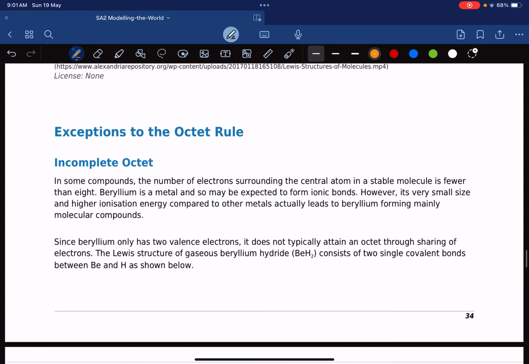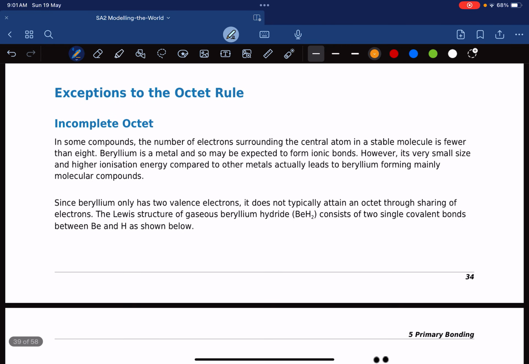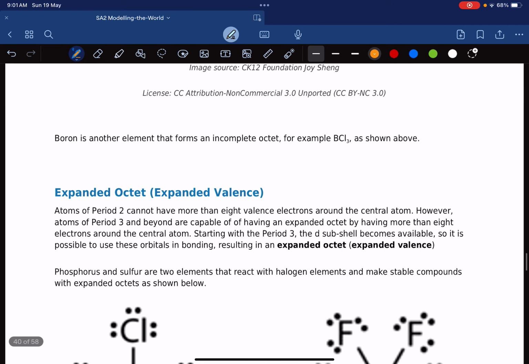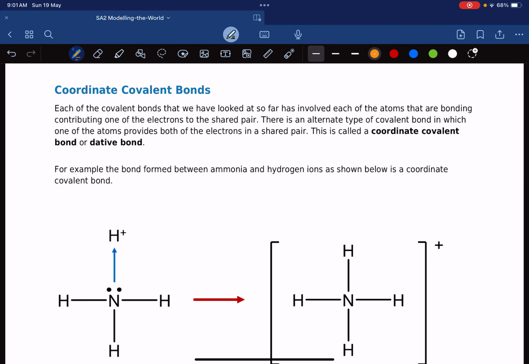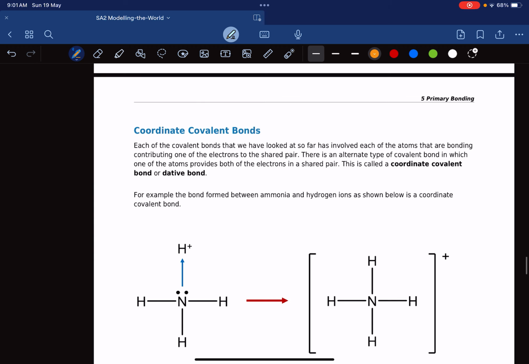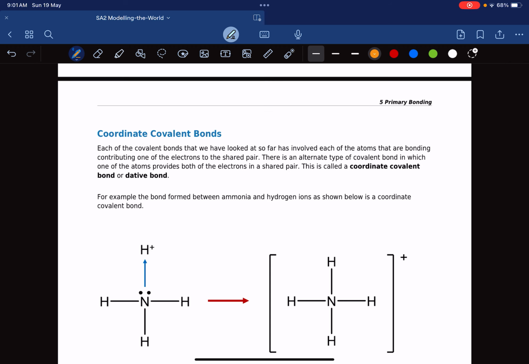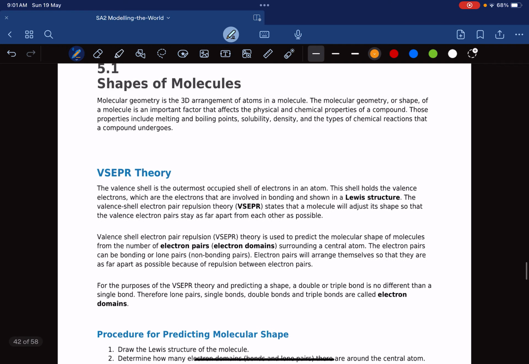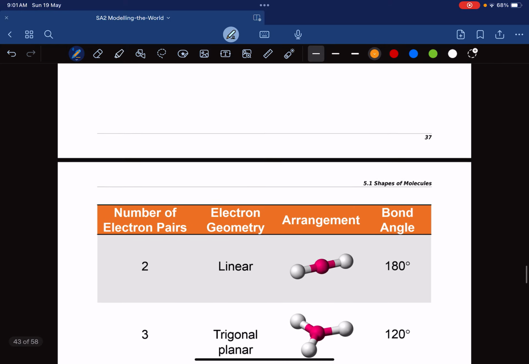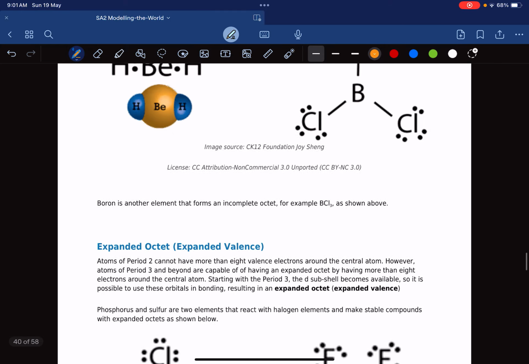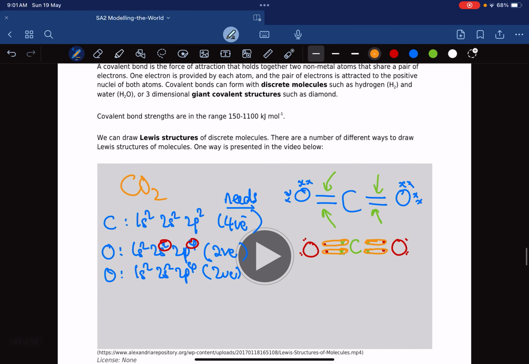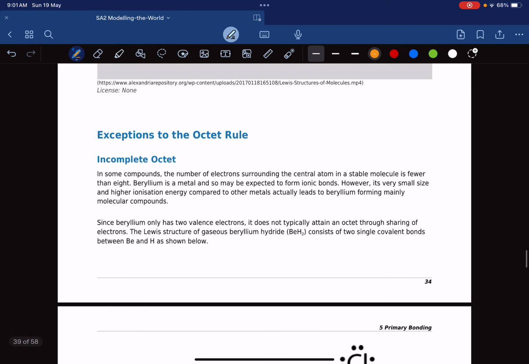There is also something about incomplete octet, expanded octet, and coordinate covalent bonding. I will talk to you about these later, when we get to the next pages, which cover the Lewis structure and shapes of molecules. This is going to be very important. That's when I'll talk about expanded octet, incomplete octet, and so on. Okay, that's all for now.